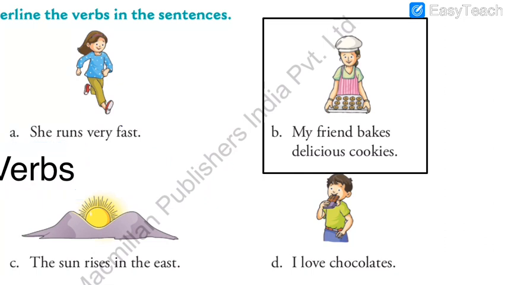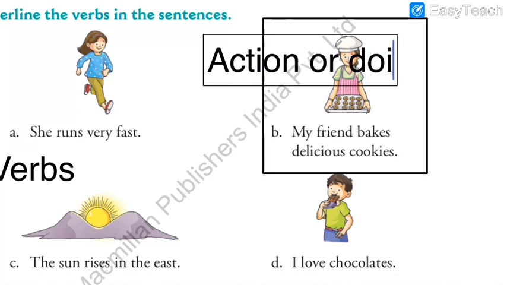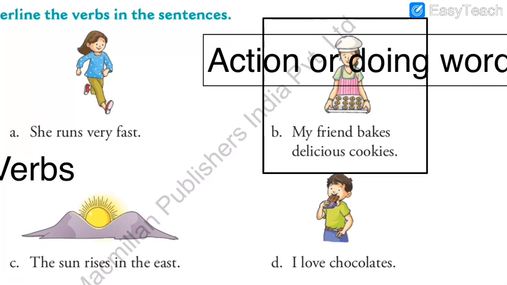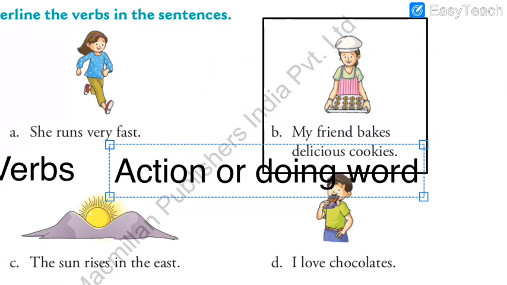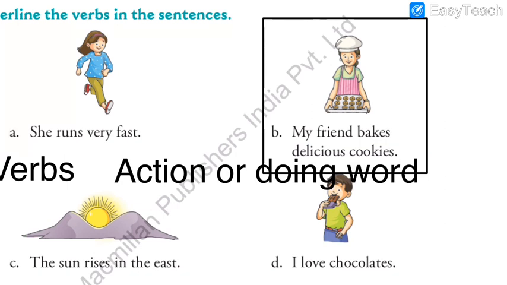Verbs means action or doing word. Clear enough? So I have just kept the formula here. Verbs means action or doing words. Okay, so this you need to remember every time, because I also told yesterday that the verb will be the main part of the tenses. Correct? In the tenses, I will show you further what the sentence formation is and how you need to play with it. But here first you need to understand verb means action or doing words.